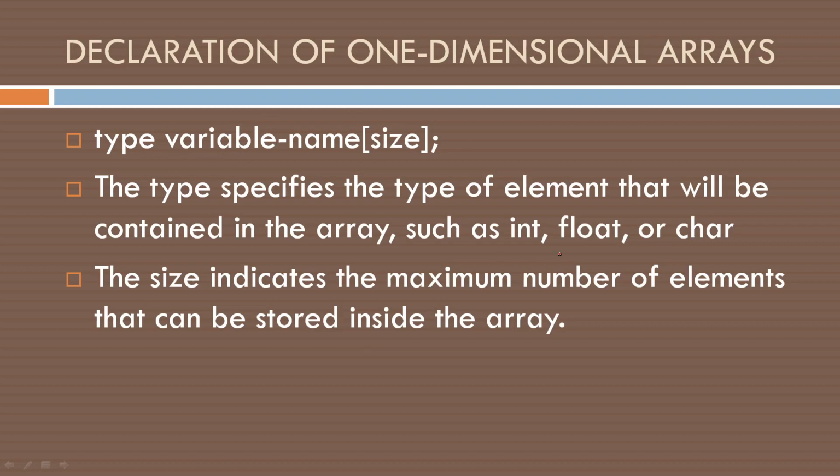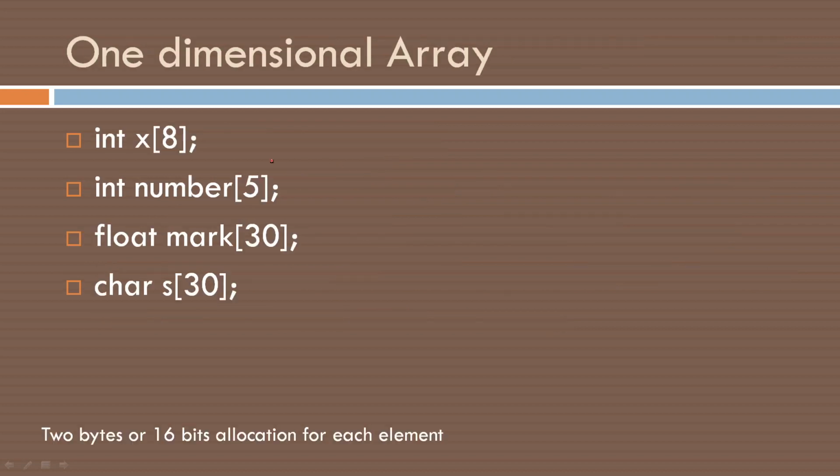This data type can be int, float, or char. The size indicates the maximum number of elements that can be stored inside an array. If the size is 10, at most we will be able to store 10 elements. But the number of elements stored can be less than 10. There's no issue. But at most we can safely store 10 elements. This one is an integer array of size 8.